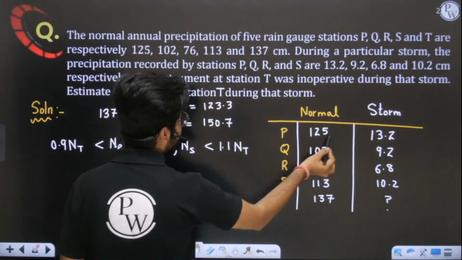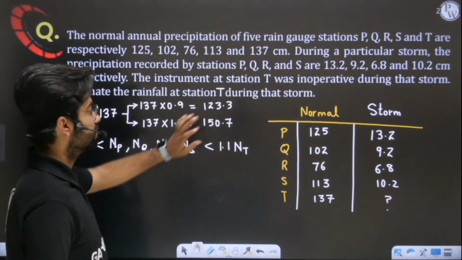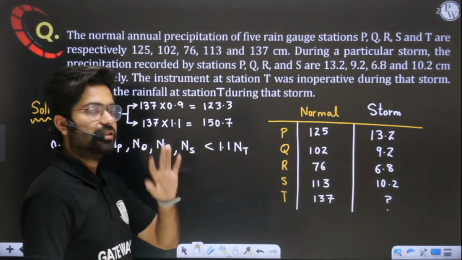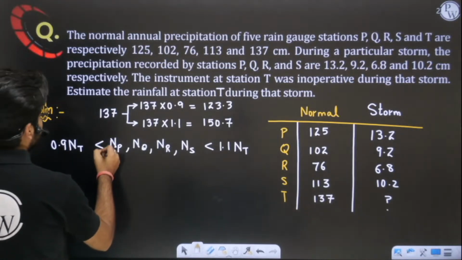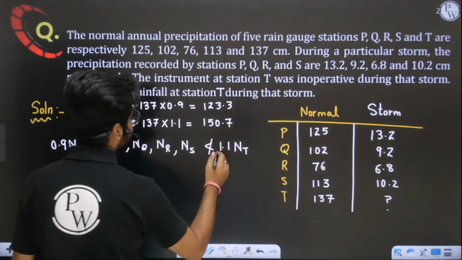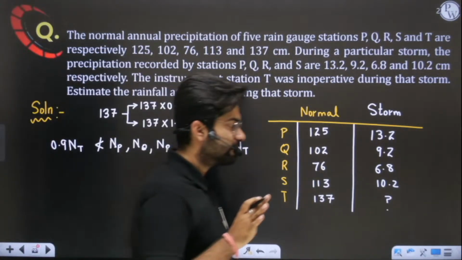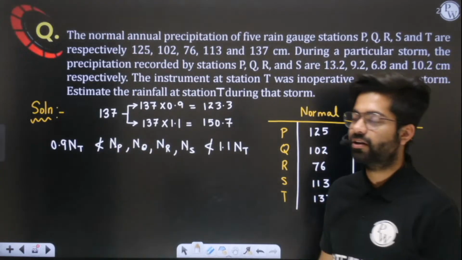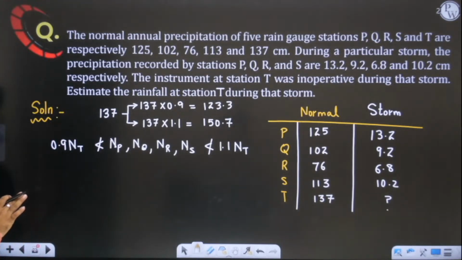If you see the very first value, 125, it is coming within this range. Okay sir, it is correct. Then 102 is not falling in this range. So if even one value is lying outside this range, then which method do we have to apply? Can you tell me which method we have to apply here? Kindly comment, then I will proceed. Tell me everyone, which method we have to apply?